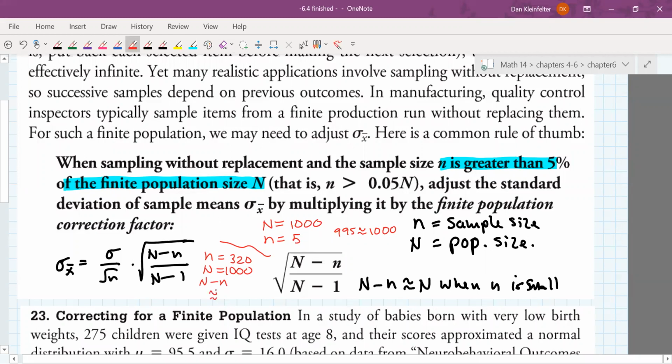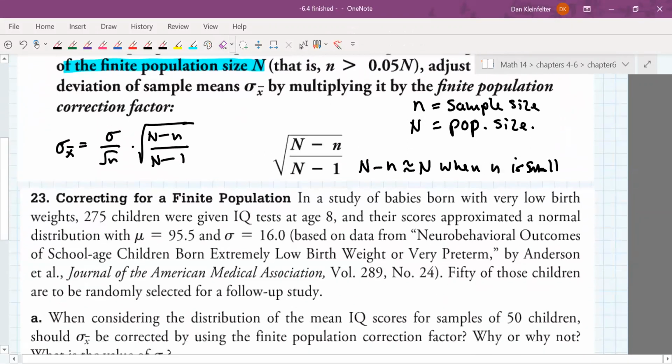to big N, right? If little n is small relative to the size of the population, then big N minus little n will be pretty close to big N. So for problems like we've been working on up till now, up to including the gondola problem we did previously, the sigma sub x bar, which is sigma over the square root of n that we've had before, we'll be multiplying it by this square root, the square root of big N minus little n over big N minus 1. So best way to see how this all goes is to try it.